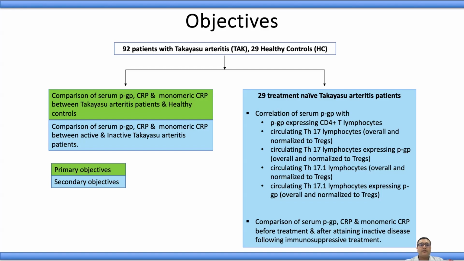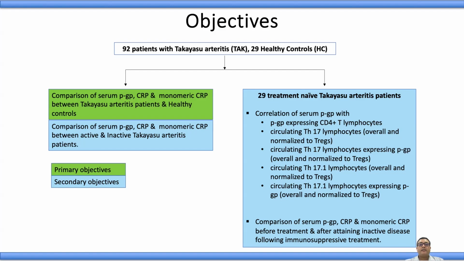Therefore, we explored whether serum p-Glycoprotein, which can be measured using ELISA as opposed to the cell populations which require flow cytometry, and monomeric CRP, which is derived from the pentameric CRP at the sites of inflammation, can differentiate patients with Takayasu arteritis and healthy controls, and whether they are different in patients with active or inactive Takayasu arteritis.